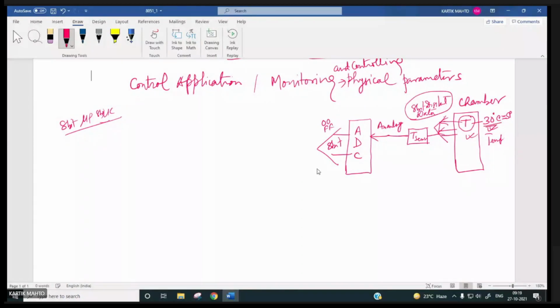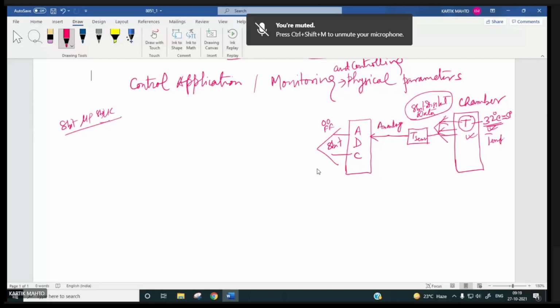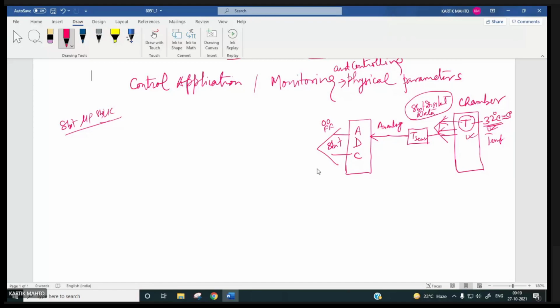Suppose 30 degrees centigrade corresponds to a digital data produced by this 8-bit ADC. Okay, let us make it 32 degrees centigrade, and let us map it 1:1. 32 in decimal corresponds to what? 20H in hex.